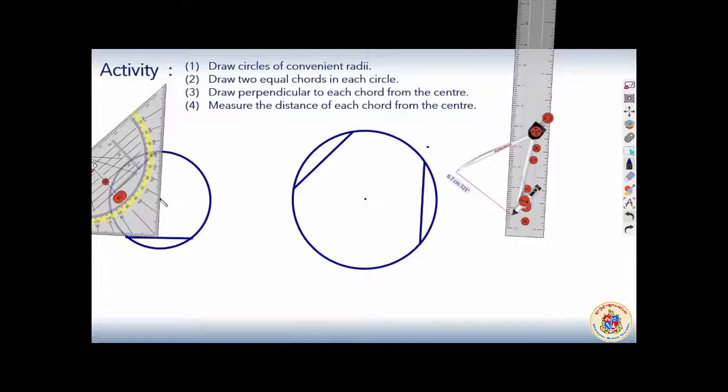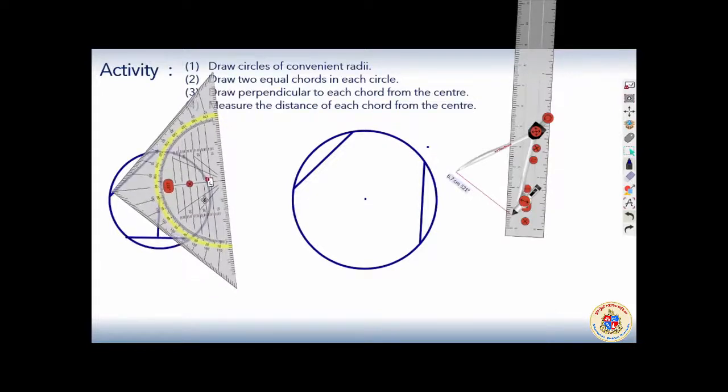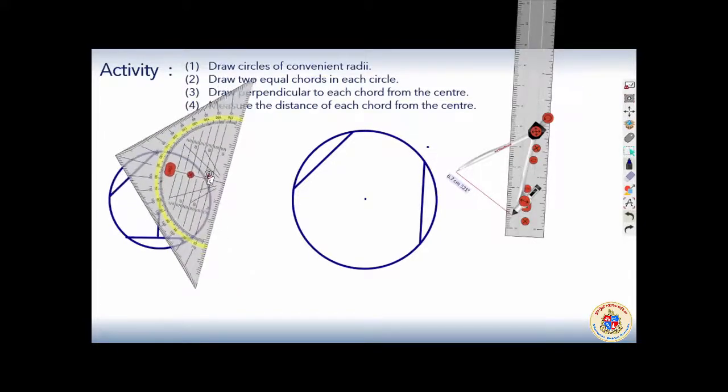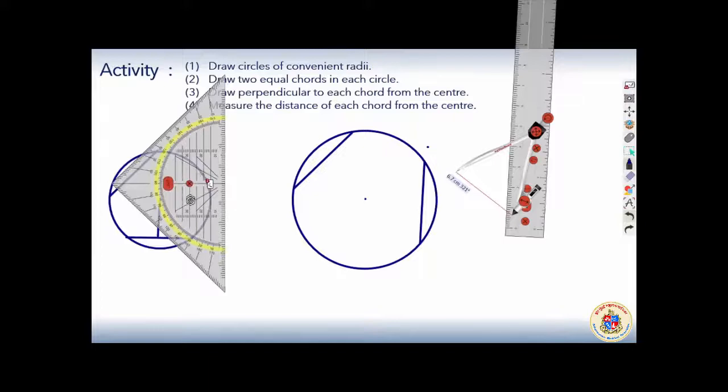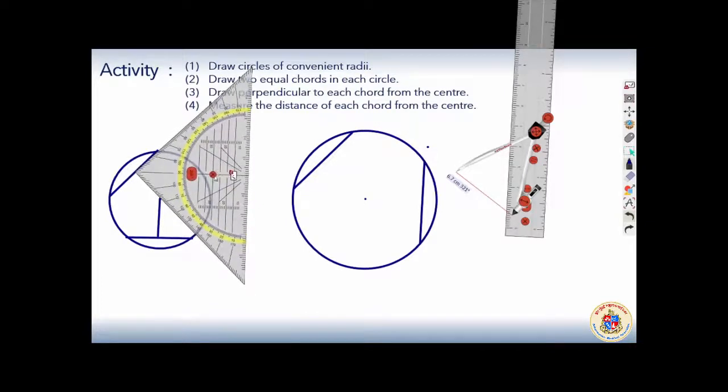This is one perpendicular using set square. Another perpendicular has to be drawn here. Okay, this is another perpendicular.